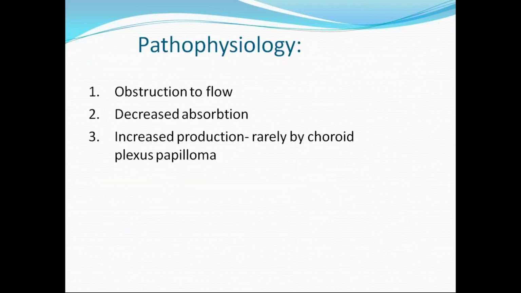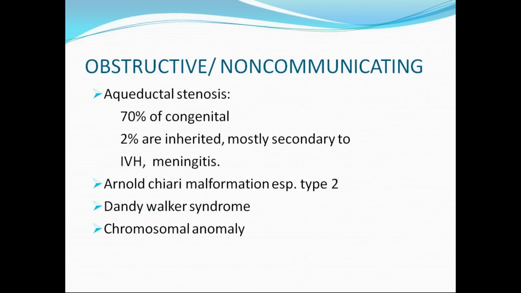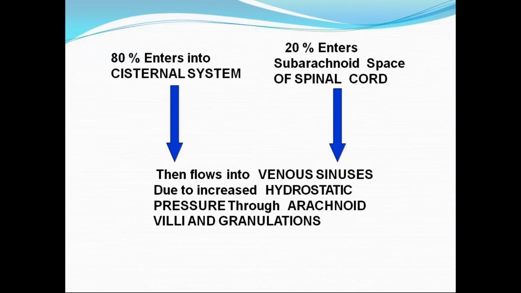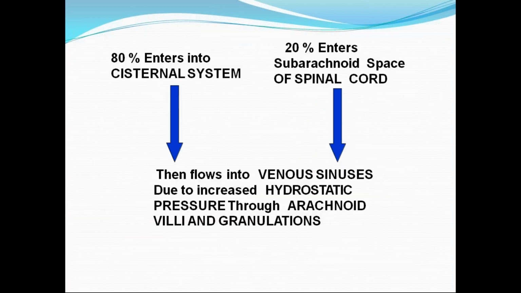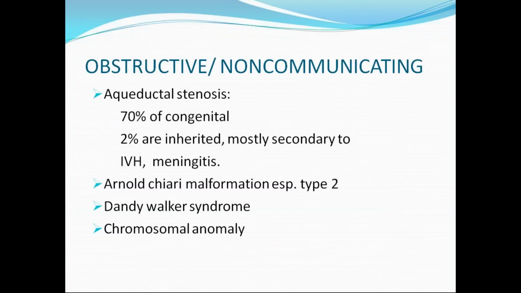Coming to the types, the first one is obstructive or non-communicating hydrocephalus. Obstruction can be anywhere. The most common point is aqueductal stenosis. The third ventricle is connected to the fourth ventricle through the aqueduct of Sylvius, so stenosis of the aqueduct of Sylvius is the most common thing, seen in 70% of cases. 70% will be congenital.